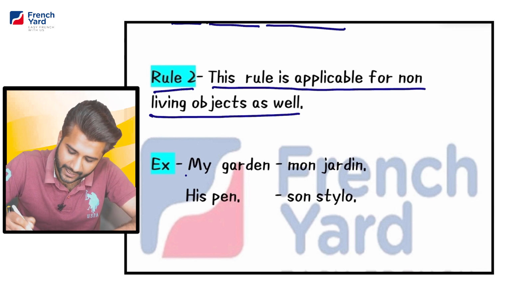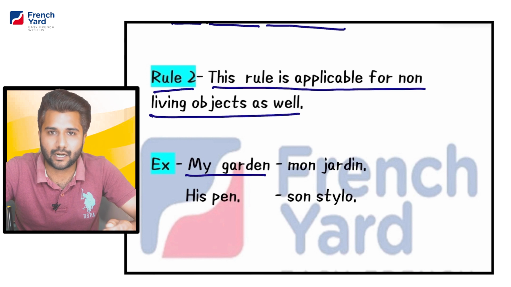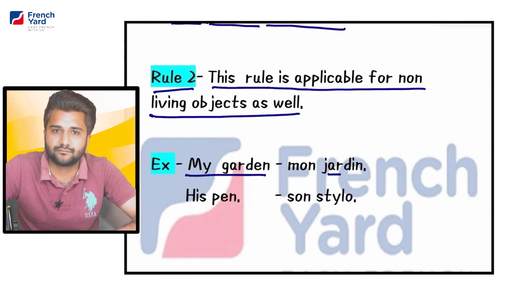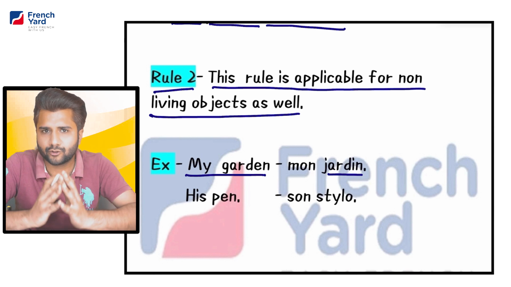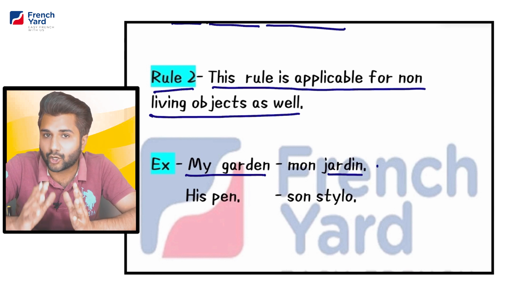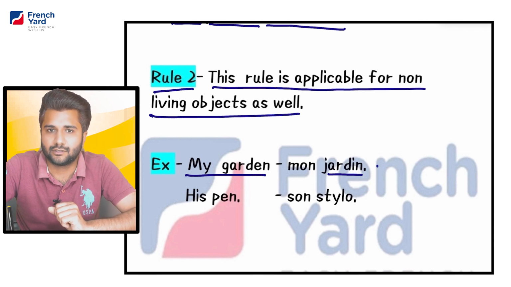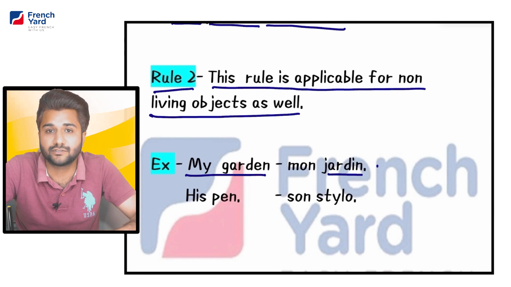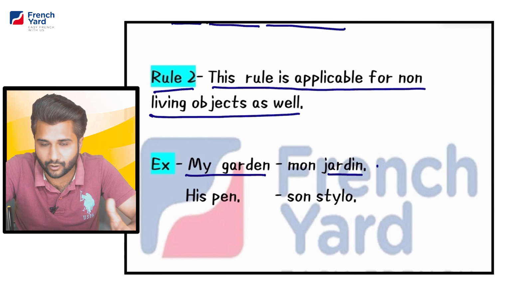First one is my garden. My garden. Garden in French is jardin. Jardin. Now I have to use the possessive adjective my according to the gender of jardin. According to the topic of articles, I can easily refer to the gender of jardin because it is not following any rule.